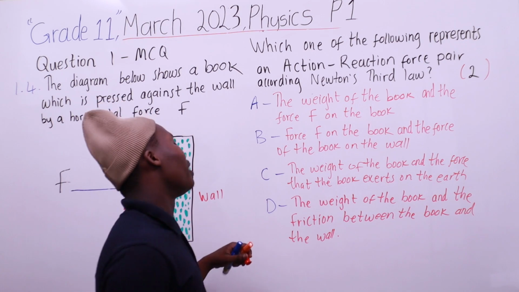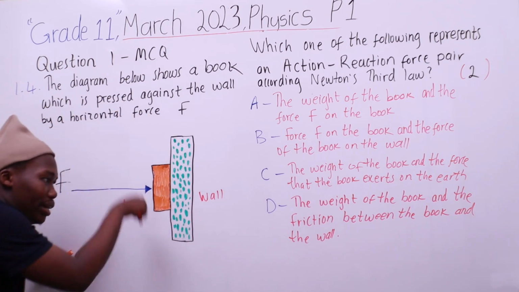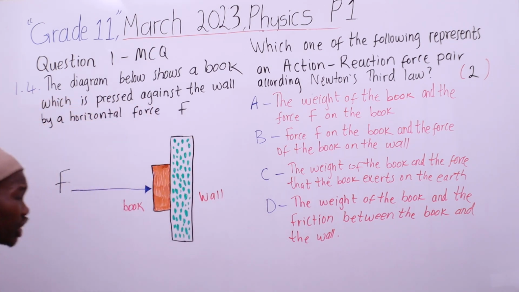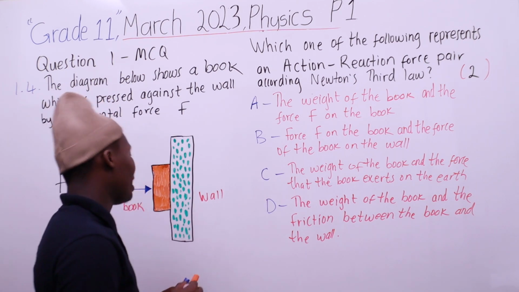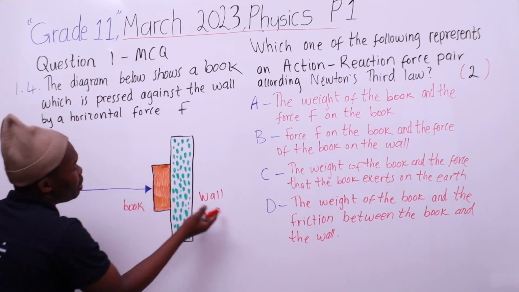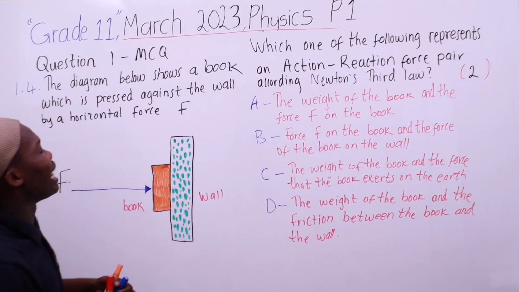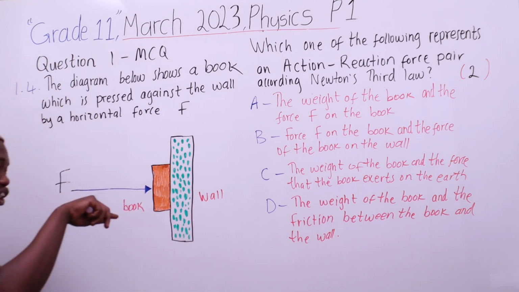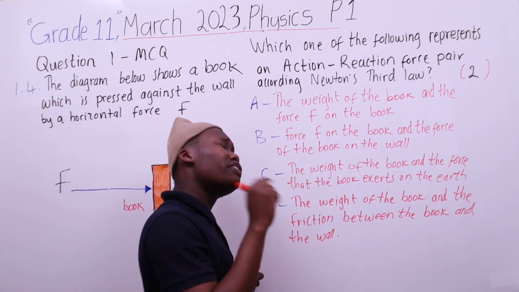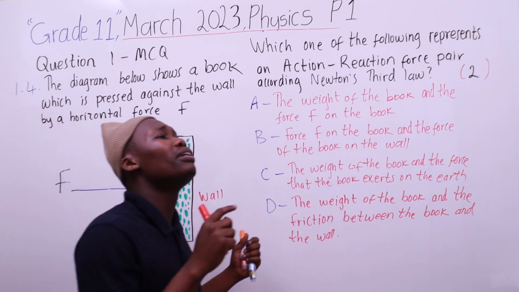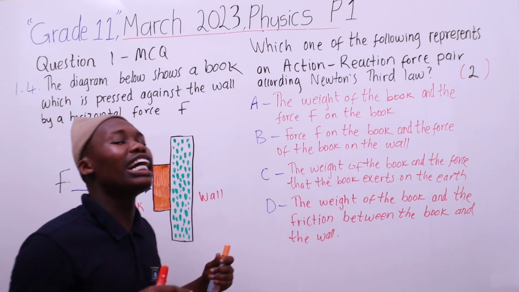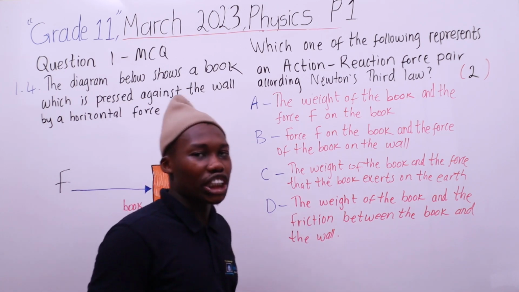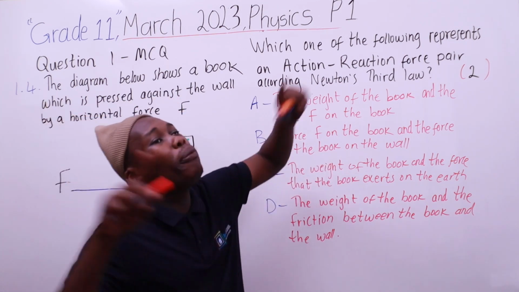Let's look at the weight of the book, going downwards, because gravity is always facing down, and the friction between the book and the wall, which is going up. Why is friction up? Because the weight is trying to pull it down. So if friction and weight are the same magnitude, their directions are opposite to each other.